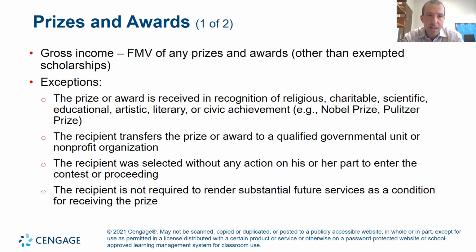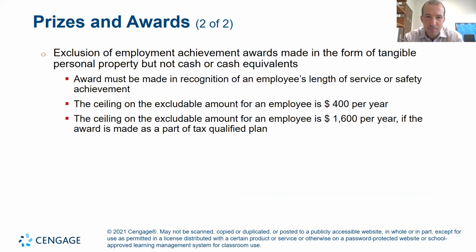And finally, I want to talk about prizes and awards, right? If you receive a prize or an award, you need to pay taxes on the prize or the award. And the amount is the cash received or the fair market value, right? So if you receive a prize or an award, and that prize or award is above, I believe it's $600, then you need to report that prize or award at the amount received or the fair market value. And I was wrong. The ceiling is actually $400, so I was slightly wrong there. So you can exclude any amount up to $400 on a prize or an award. Anything above that you have to include.